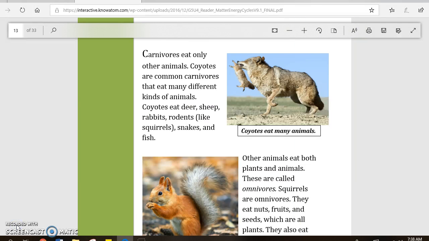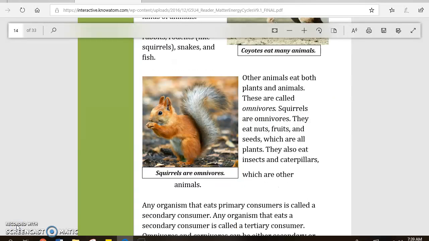Carnivores eat only other animals. Coyotes are common carnivores that eat many different kinds of animals. Coyotes eat deer, sheep, rabbits, rodents like squirrels, snakes, and fish. Caption: Coyotes eat many animals. Other animals eat both plants and animals. These are called omnivores. Squirrels are omnivores.